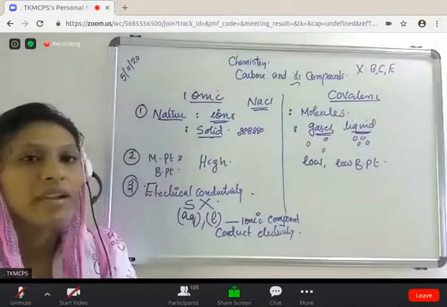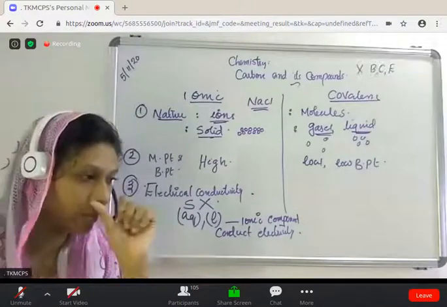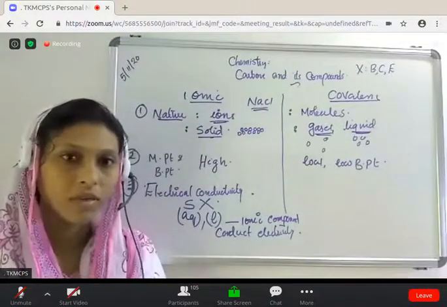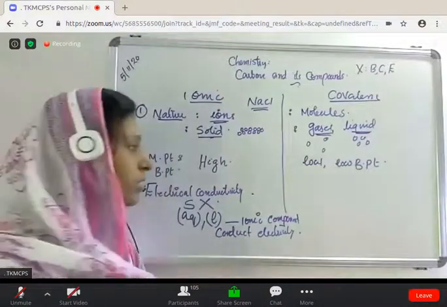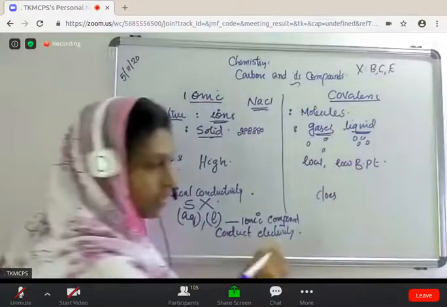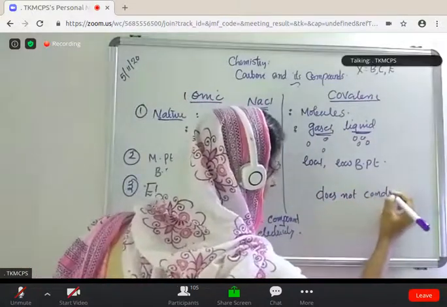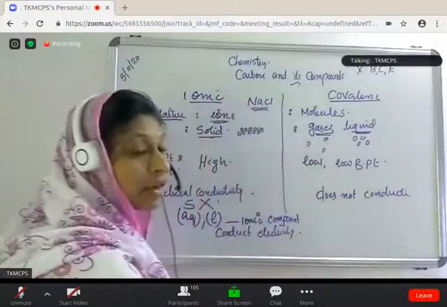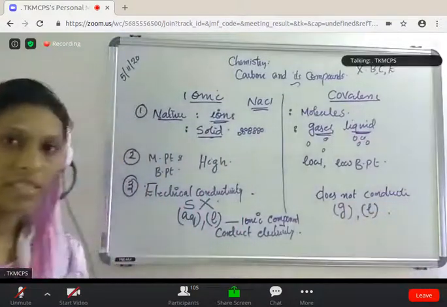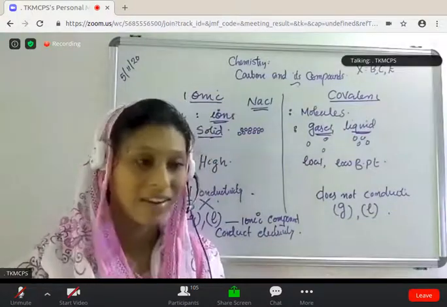Then what about the covalent compound? Does it conduct electricity in any state? No, it does not conduct electricity. Because why? Because it does not have any free ions. Clear? It does not have any free ions, so it does not conduct electricity. But an exception is there. Commonly we have to say it does not conduct electricity in liquid state and gaseous state. But one exception is there. What is that? Yeah, graphite.